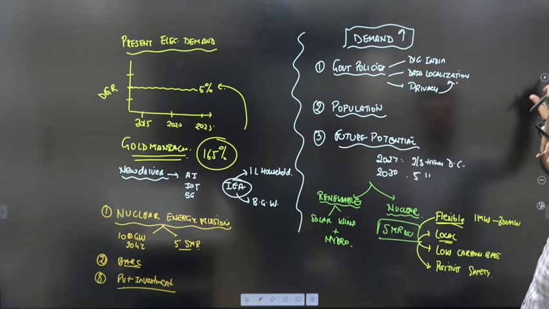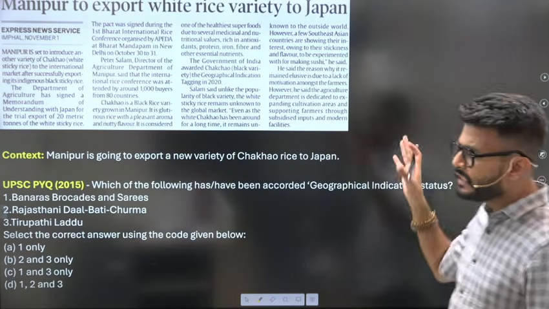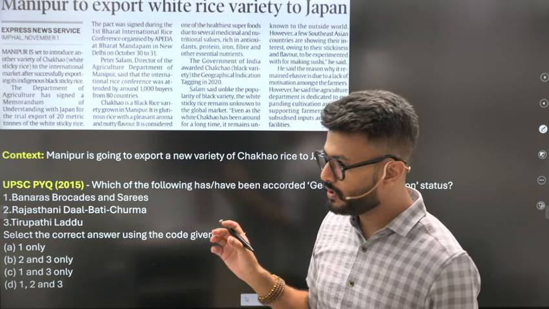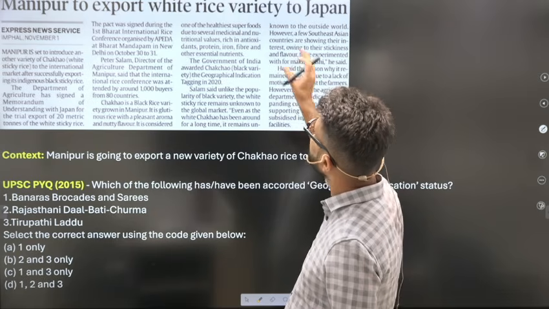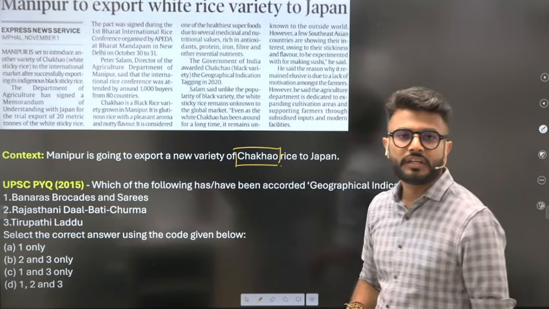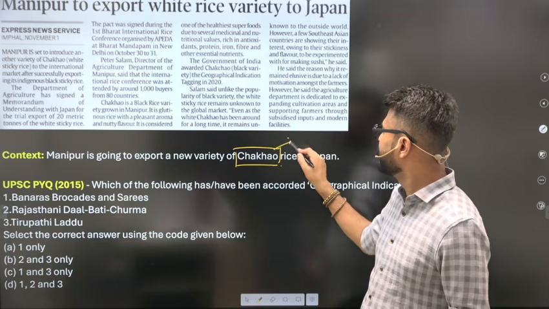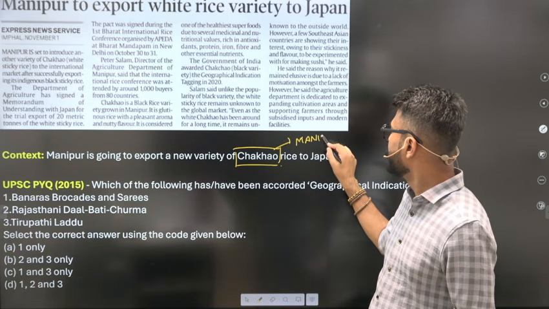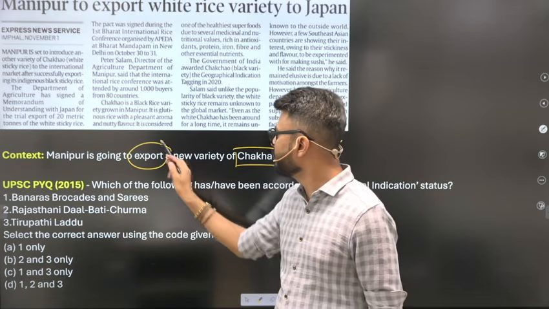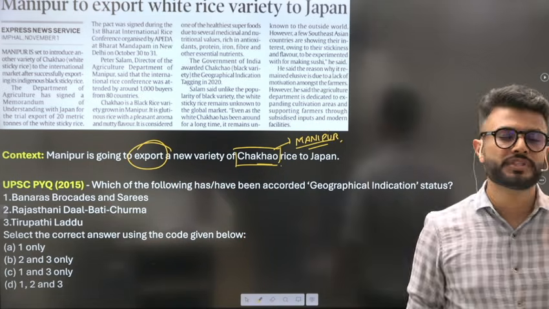Moving to the next topic. The next topic is mainly from the prelims perspective, and the topic is related to a specific variety of rice, that is Chakhao. Now, Chakhao rice is a specific variety from Manipur. So you can see the immediate context. Manipur is going to export a new variety of Chakhao rice to Japan.